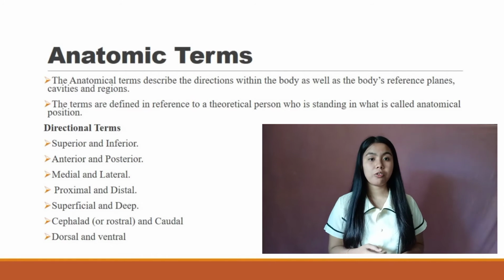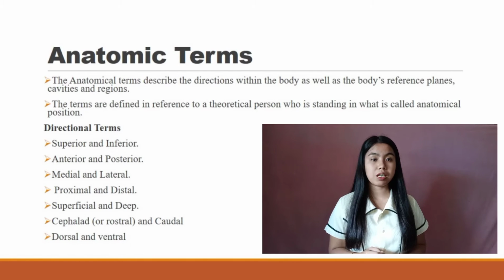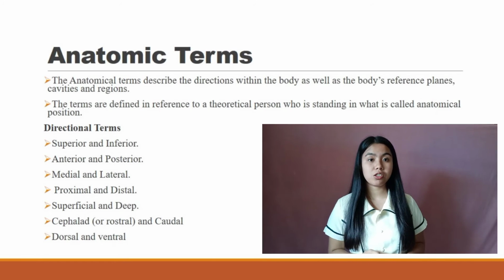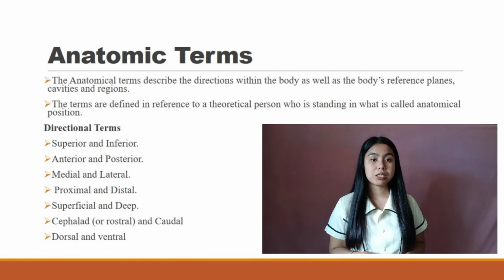Proximal and distal. Proximal means closest to the point of origin or trunk of the body. Distal means farthest away. Superficial and deep. Superficial means toward the body surface. Deep means farthest from the body surface. Cephalad or rostral and caudal. Cephalad means toward the head and caudal means toward the tailbone. Dorsal and ventral. Dorsal refers to the back and ventral to the front.